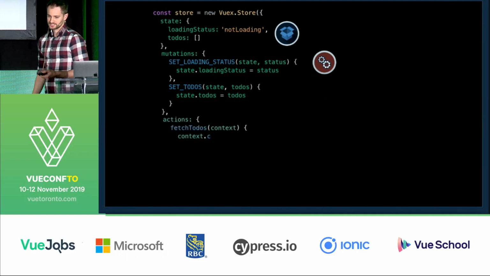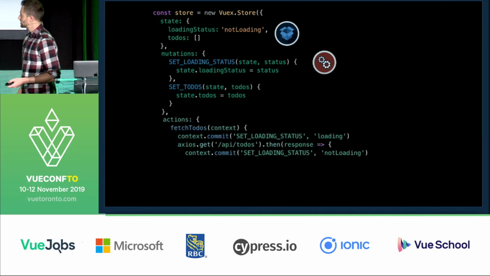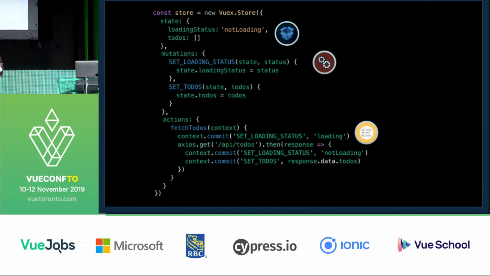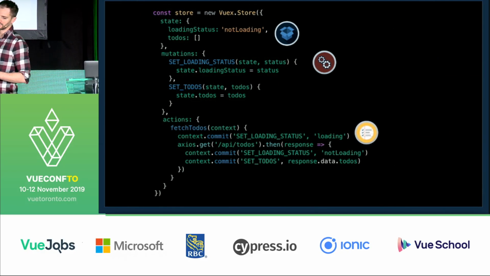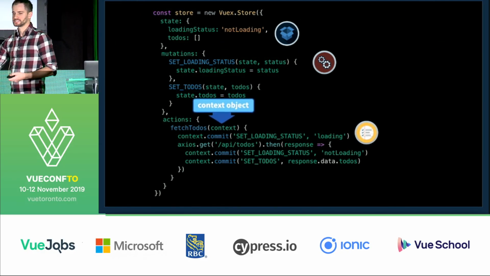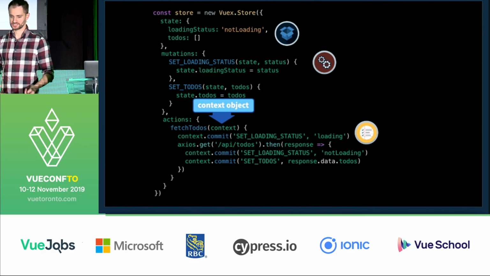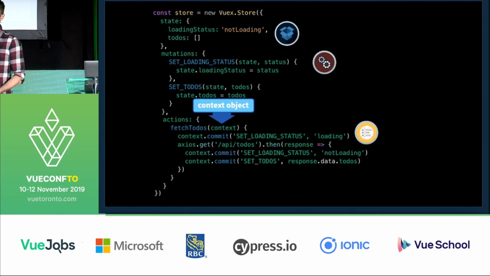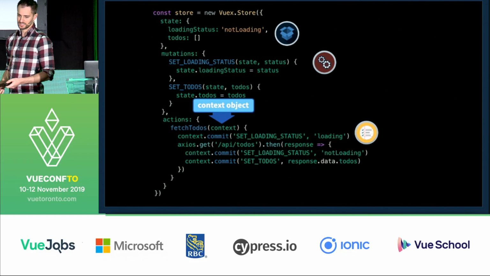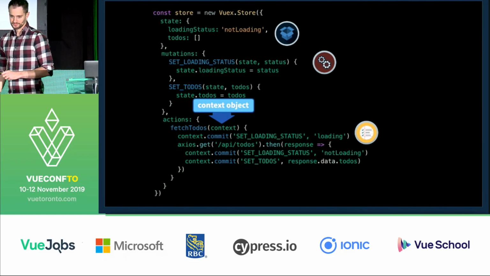And here's our action. Of course, more code, so we're going to go through it line by line. This context object essentially gives us access to all the properties on the Vuex store so that we can do things like commit mutations and get access to the state. So we're passing in the context object and then doing a number of things.